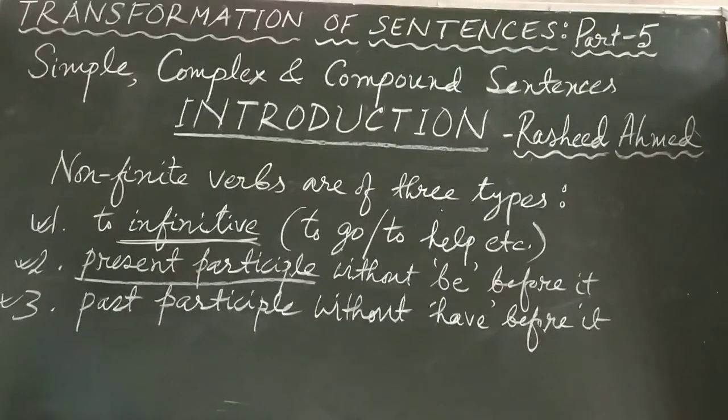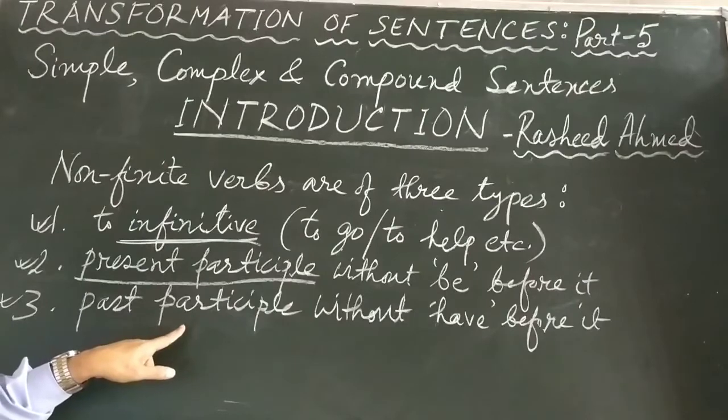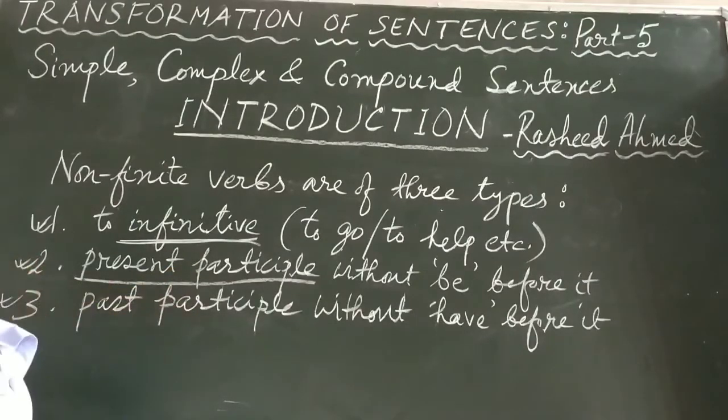I have written a letter. Before the word written, which is the past participle, you are using have. He has seen you. Seen is the past participle, and before this past participle you have used has. They had arrived before we came. Arrived here is the past participle, and before arrived there is had. So this is quite known to all of us that past participle form of the verb is used in perfect tense, and before the past participle form we use have, has or had. But sometimes you find that past participle is used, but there is no have, has or had before it.